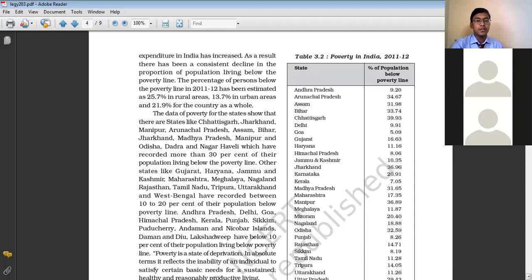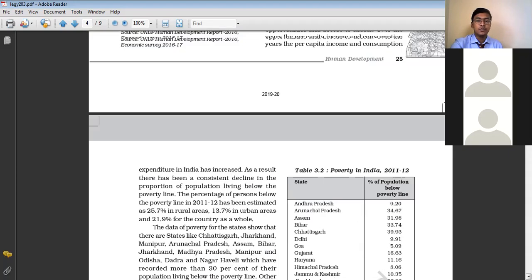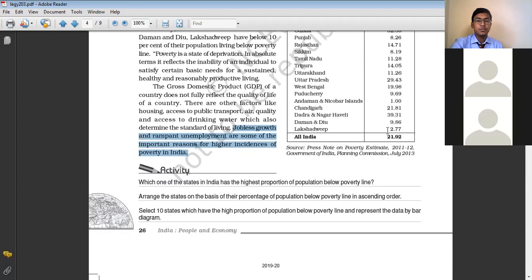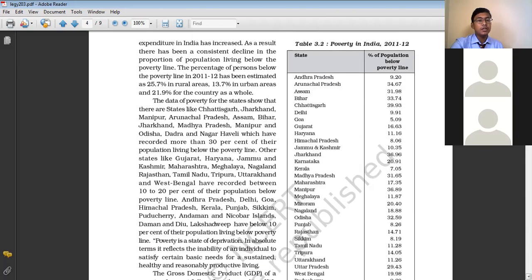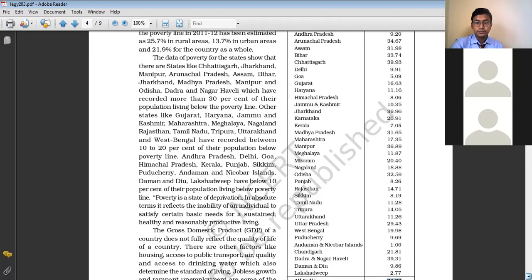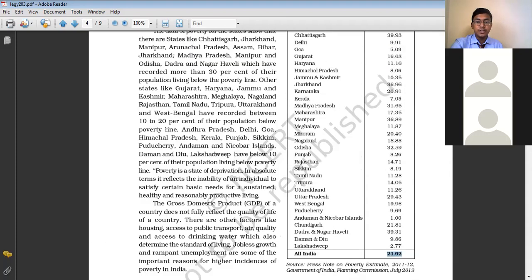2011-12 data. It basically provides us information about the percentage of poverty of different states. So if you see here, the overall percentage of poverty in our country is 21.9%, that means approximately 22%. And if you take into consideration all the states and the union territories together, I think the Andaman and Nicobar Islands is the place which has a very low percentage of poverty. Only 1% of the population of Andaman and Nicobar live below the poverty line.